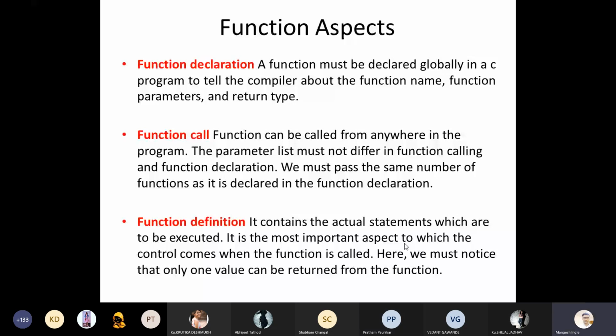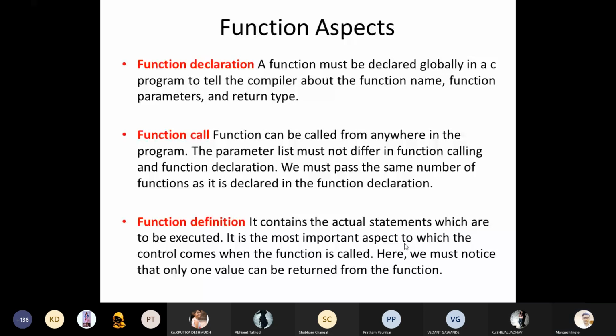Function declaration means the function with the proper syntax. What is the difference between function declaration and definition? The function without a body we call a function declaration, and the function definition is when that function has its body. Body means nothing but processing logic is there, right?